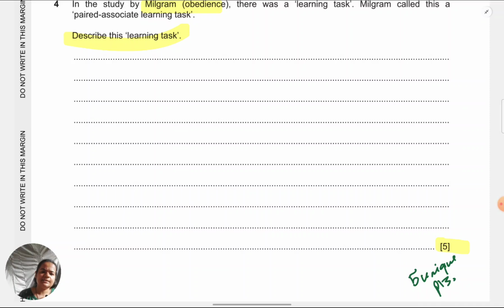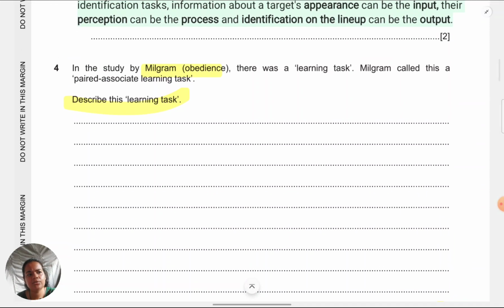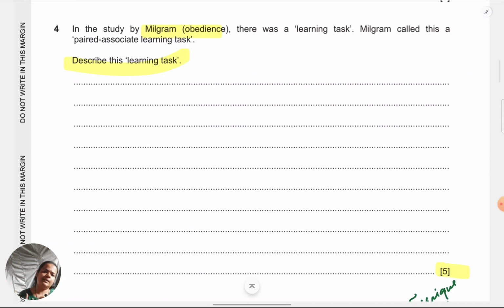One sentence does not equate 1 point. 1 point means some unique feature or aspect you're giving about the task. So you might write 4, 5 points in one sentence, then also you have met the requirement of the question. Or you might take 10 sentences to bring about 5 different features, then also you have answered the question. The number of sentences is immaterial. How many points you're writing is very important.